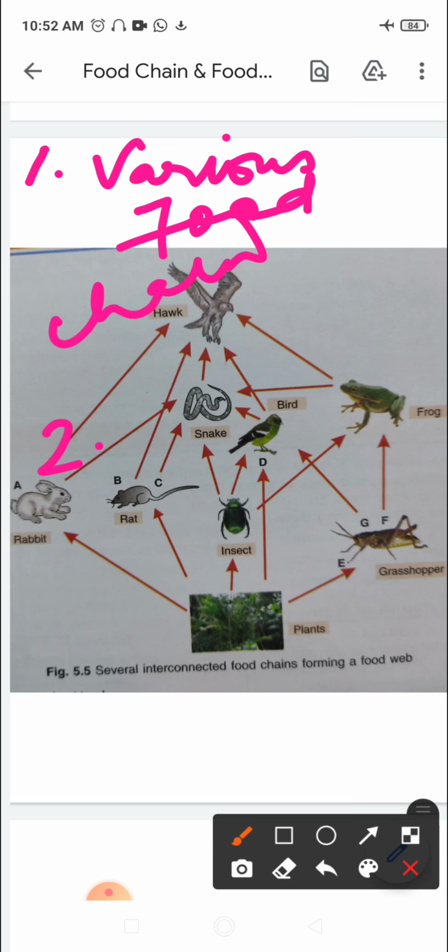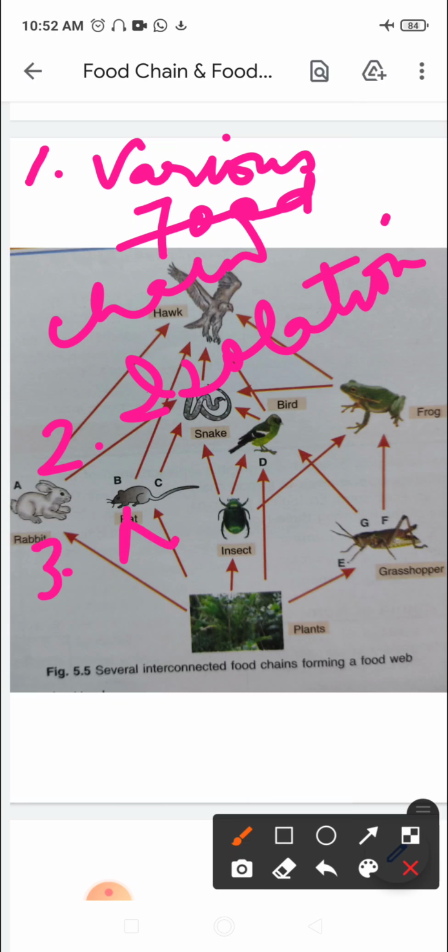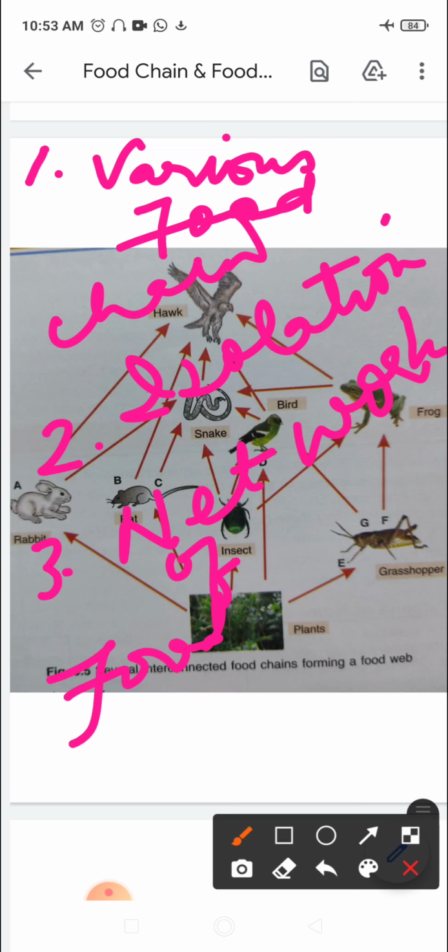Then they do not work in isolation; they operate in the form of a network of food chains.